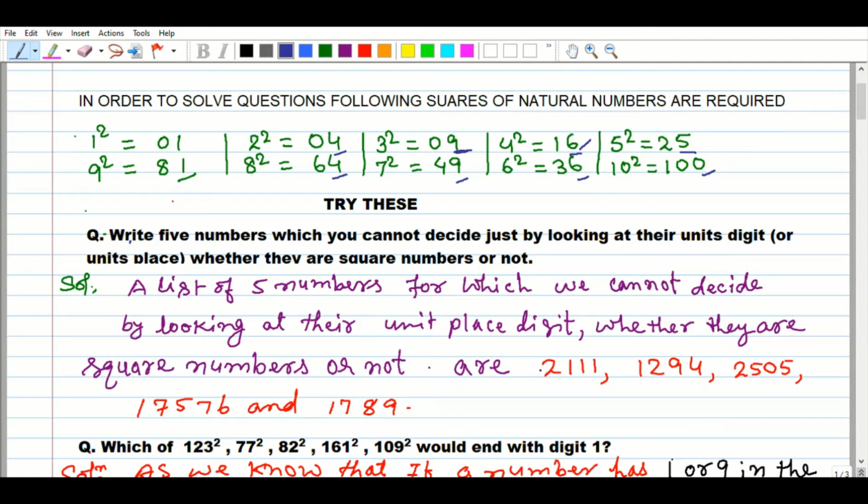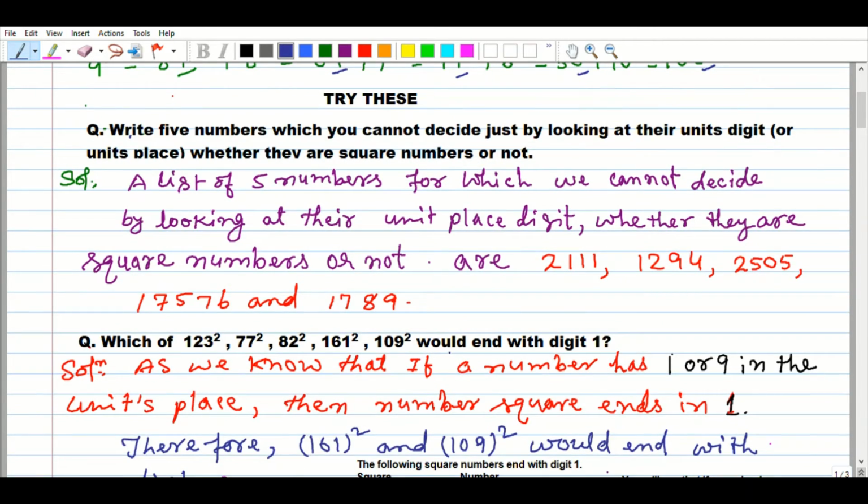So the question I have written here: write 5 numbers for which we cannot decide just by looking at their units digit whether they are square numbers or not. A list of 5 such numbers is 2111, 1294, 2505,